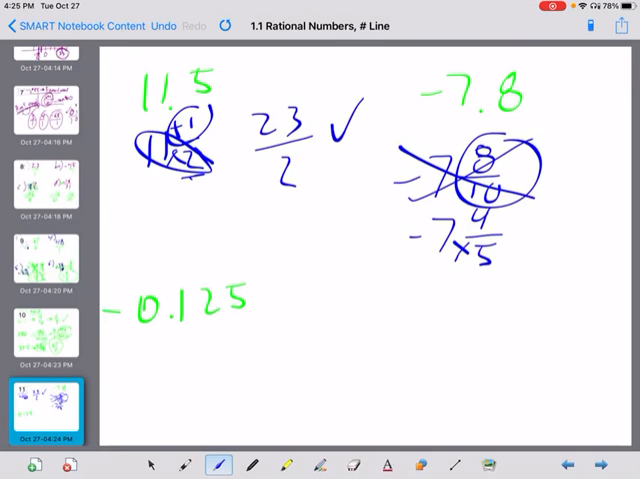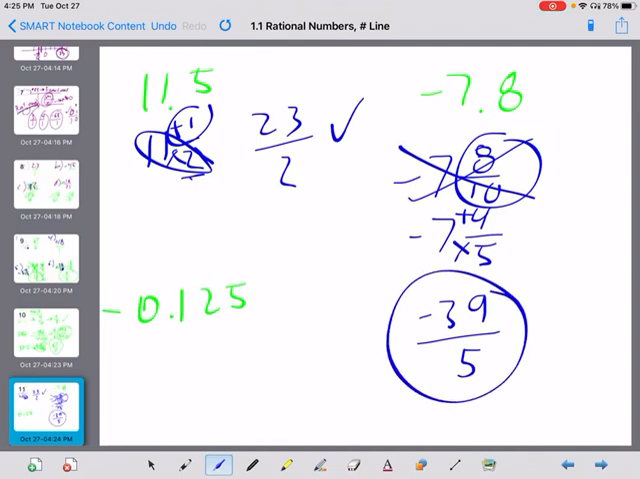7 times 5 is 35. 35 plus 4 is 39. 39/5, and it is negative. Got to remember that. And 39/5, that's my final answer. See, reducing here meant less work for me later. Try to recognize that stuff right away so you don't have to do more work later.